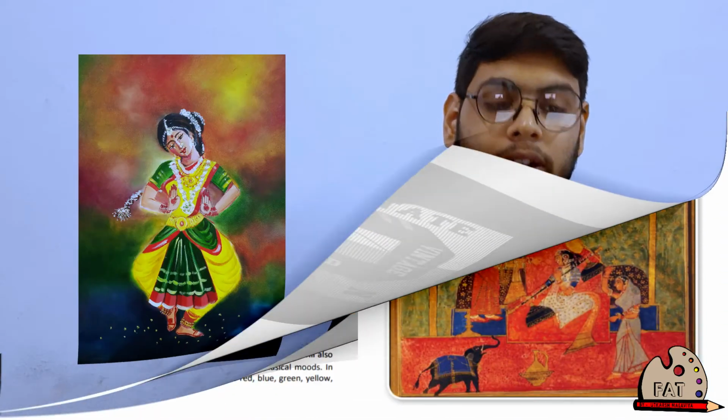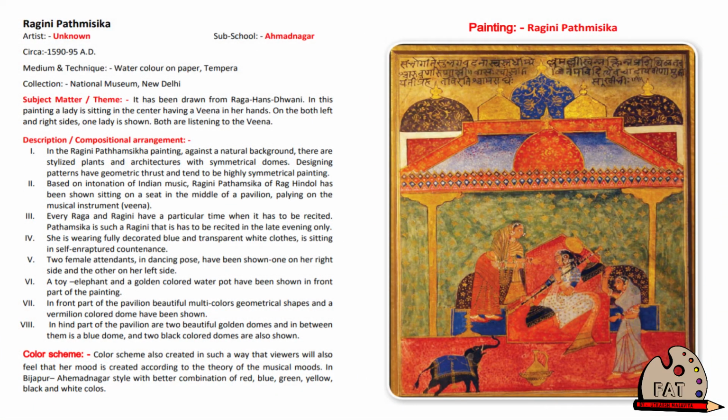The first painting is Ragini Padmasika. The sub-school is Ahmednagar. You have to note down the sub-school. This is very important. Artists are unknown in all 3 paintings. Circa, the time period is 1590 to 95 AD. Medium and technique is the same in all the paintings, that is watercolor on paper. And it is in the National Museum, Delhi. It is not needed, but you can write it down.